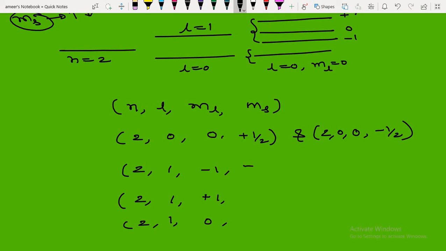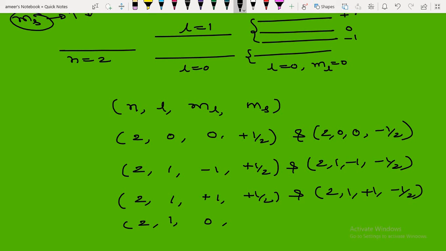Spin, it can be either plus 1 by 2 and it can be minus 1 by 2. 2, 1, minus 1, minus 1 by 2. Similarly, plus half and minus half. 2, 1, plus 1, minus 1 by 2. Plus half and minus half.